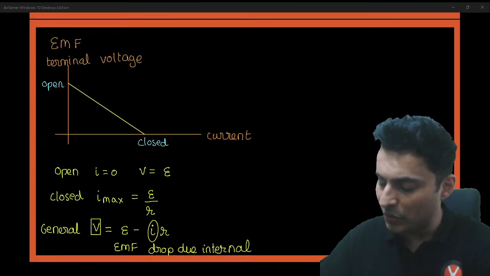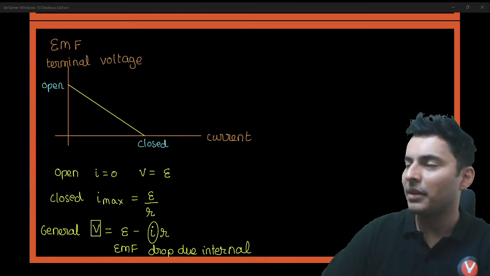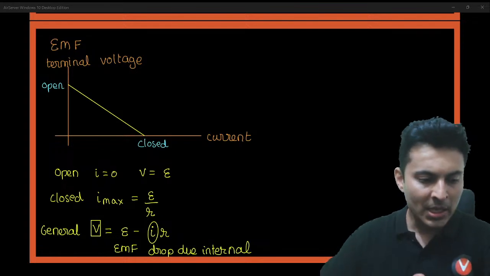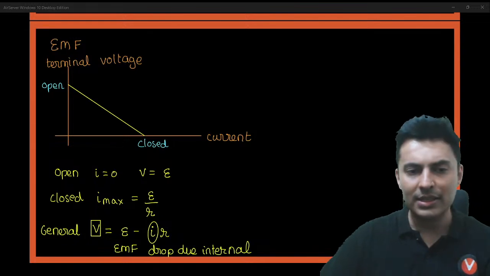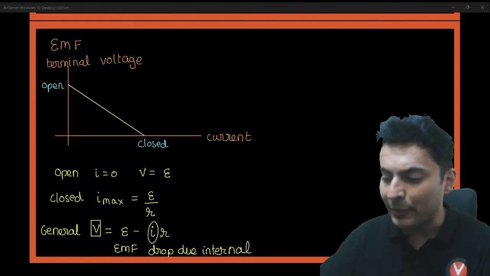So we're seeing EMF also. Apart from that, which other graph is there? Resistance is also done. Wheatstone does not have any graph, neither does equivalent resistance have any graph. Those things are not there.